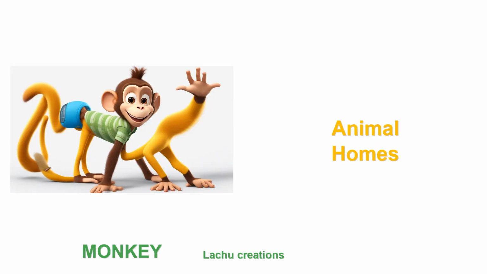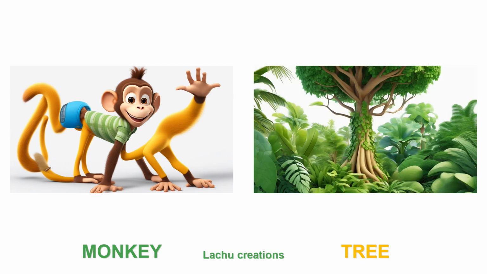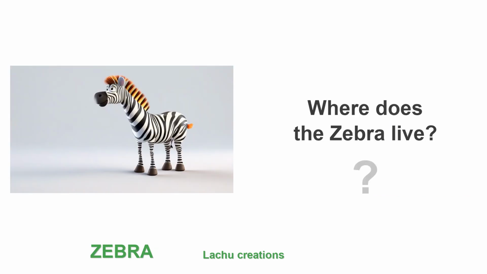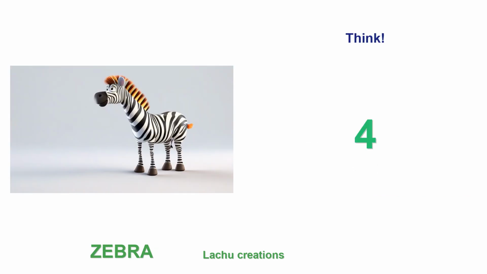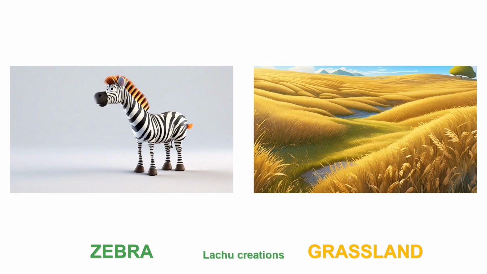This is a monkey. Where does the monkey live? The monkey lives in a tree. This is a zebra. Where does the zebra live? The zebra lives in the grassland.